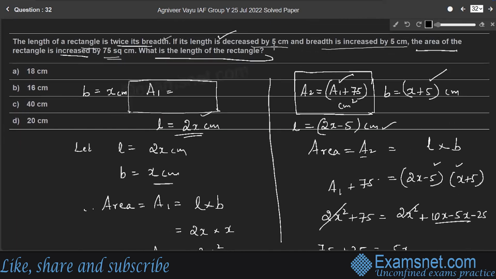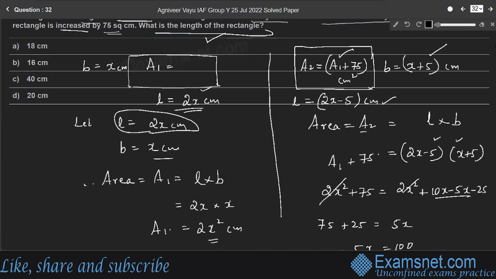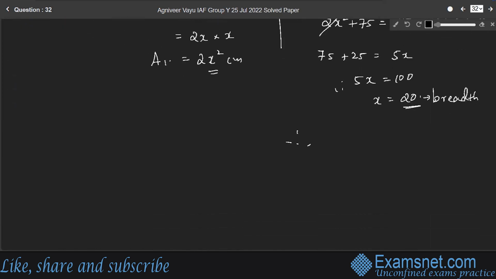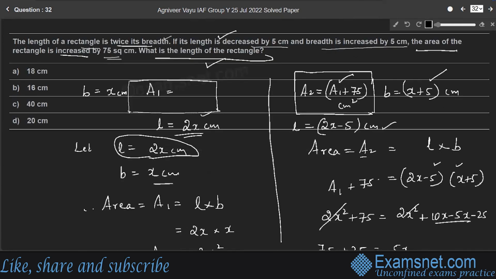So the question is, what is the length of the rectangle, which is 2x centimeter, the original length. Therefore, length is equal to 2 into 20, which is 40 centimeter. Therefore, option C. So 40 centimeter is the length of the rectangle.